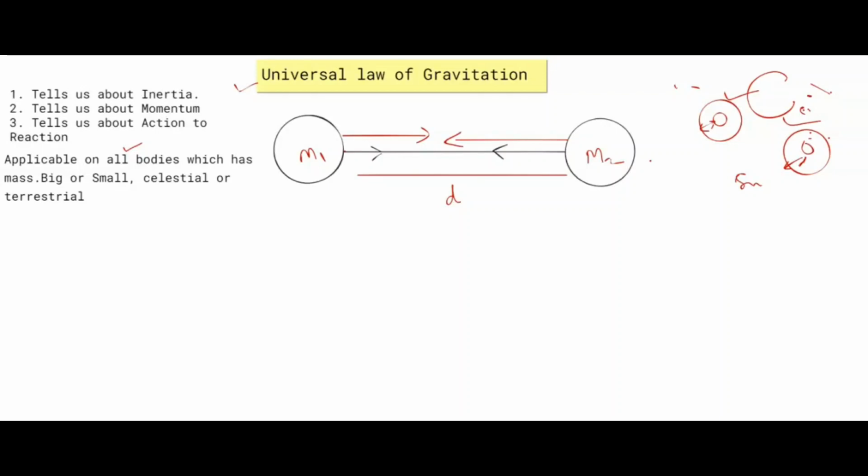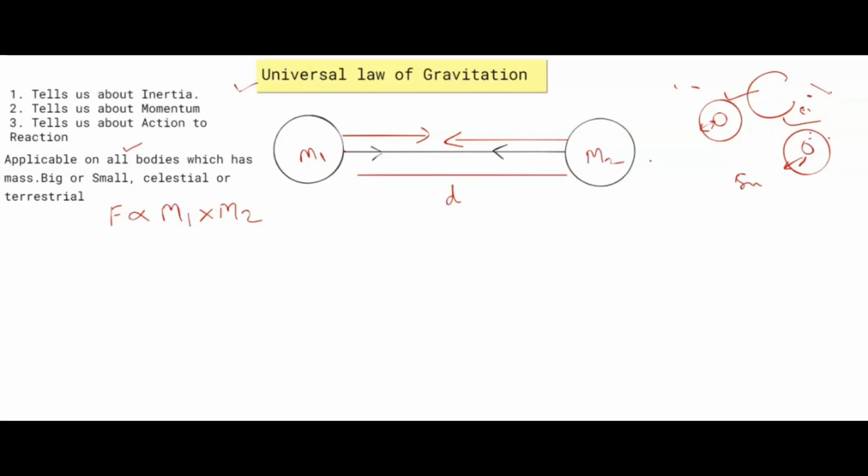The force of attraction between these two objects is directly proportional to the product of the masses. So F is proportional to m1 multiplied by m2.